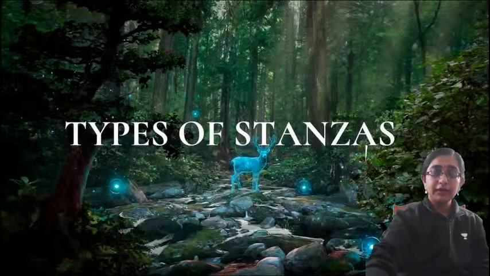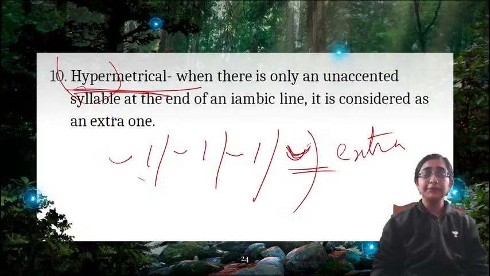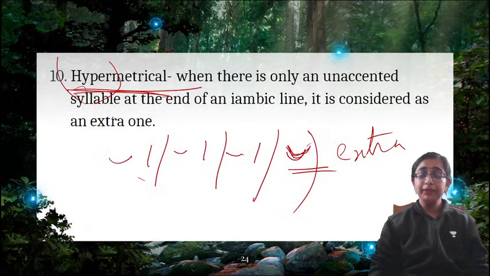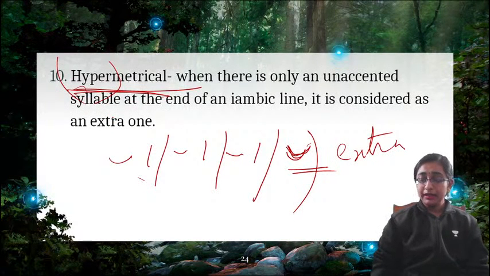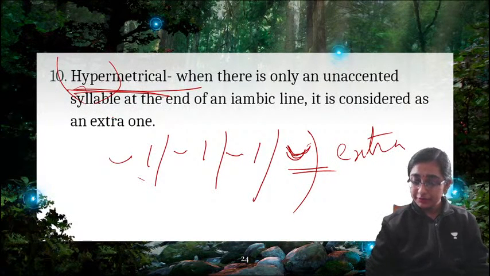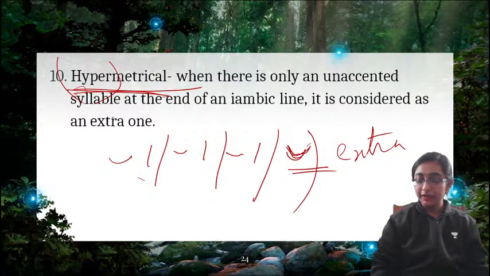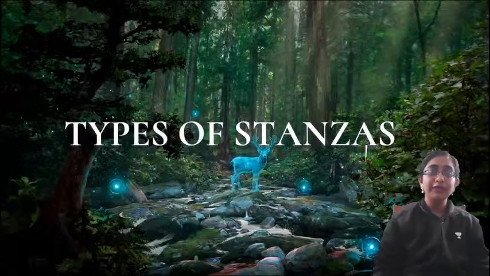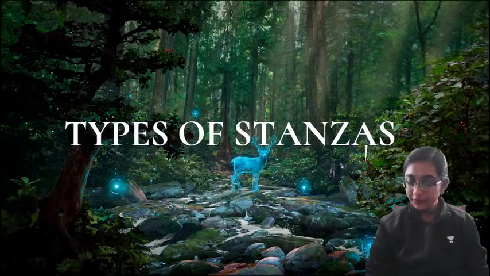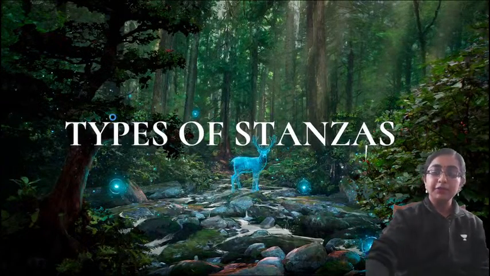Okay. So these are all types of prosodic meters. And a number of meters are there. You can revise it and remember it in that sense. So now we'll move on to types of stanzas. Okay. So what are the types of various stanzas?